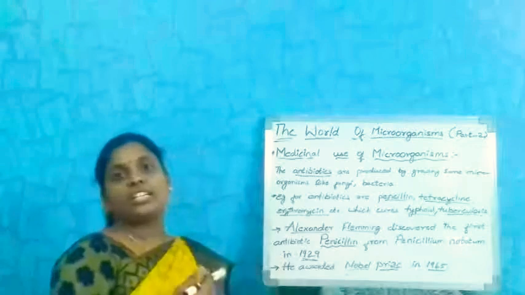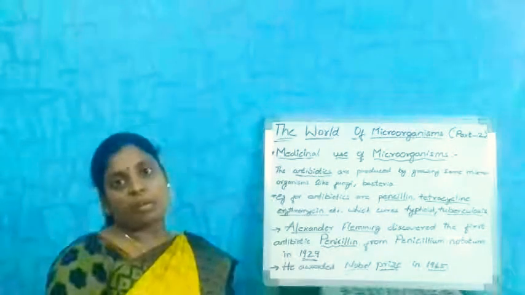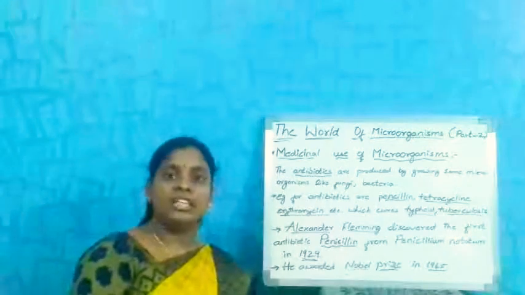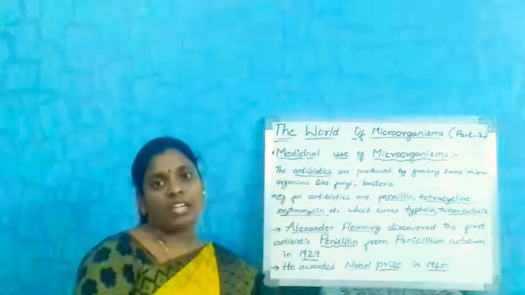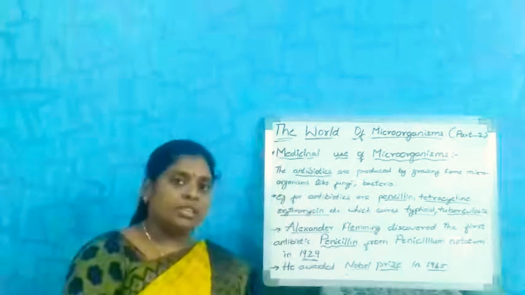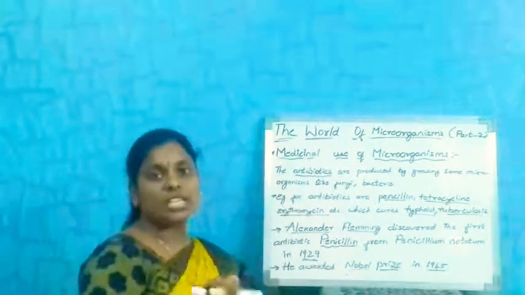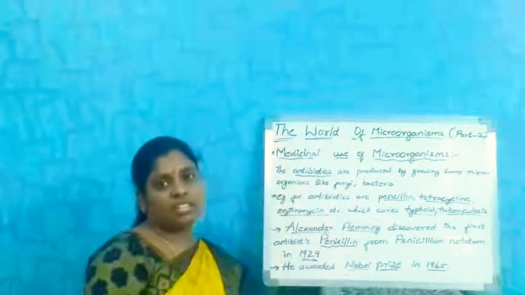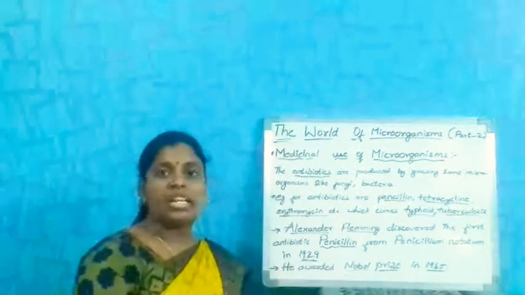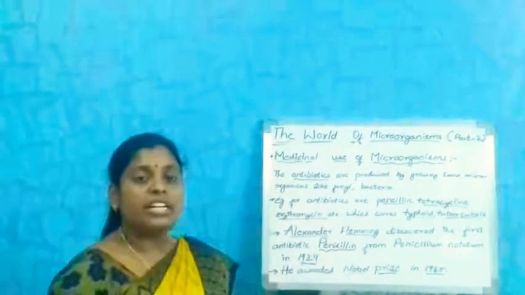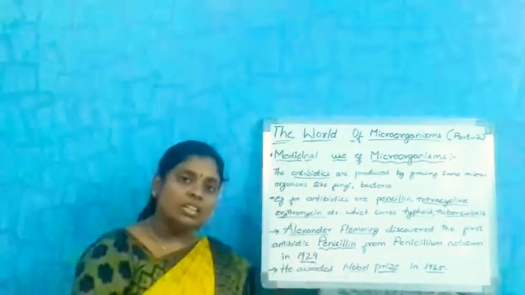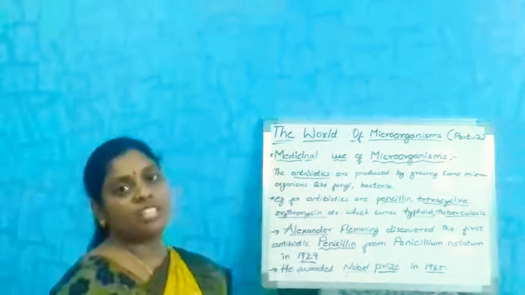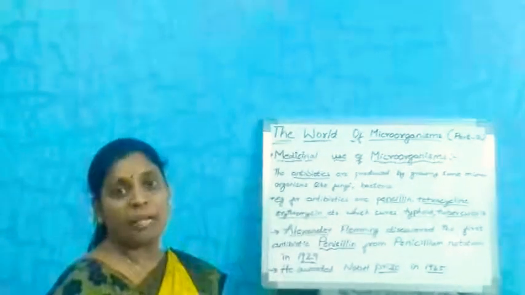He isolated the fungal chemical substance from the bacterial colony, tested it, and used it to kill the bacteria which cause infections. Then he succeeded, and he did several experiments to invent an antibiotic like penicillin.